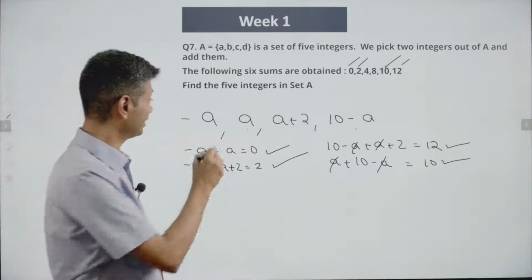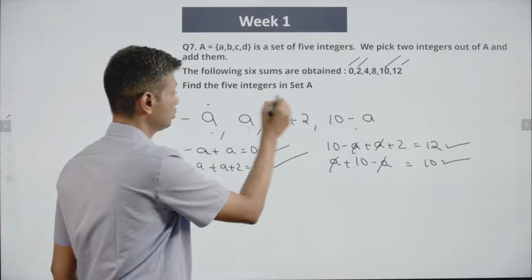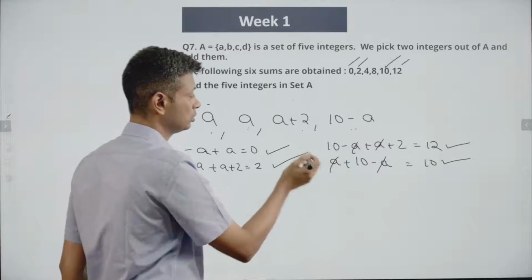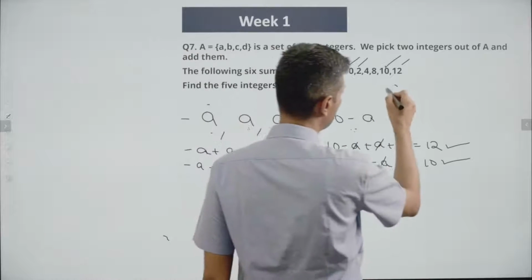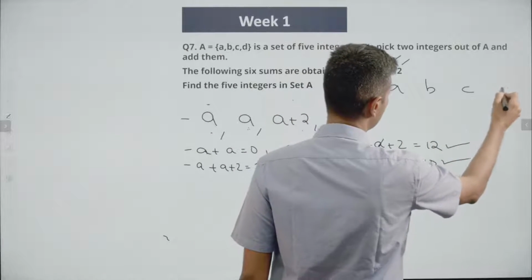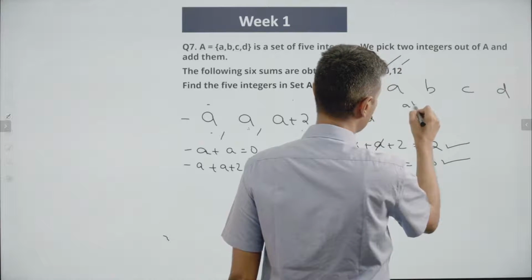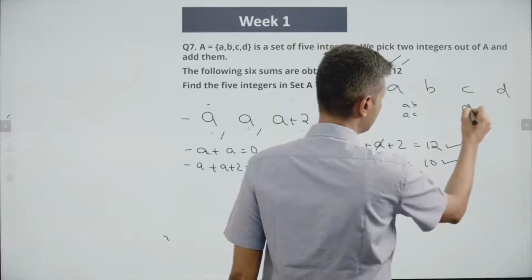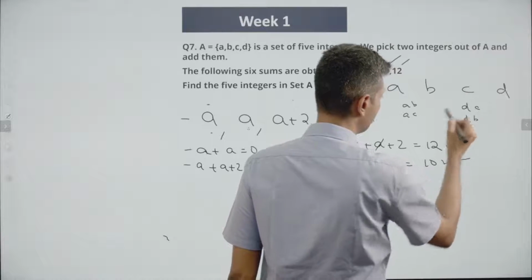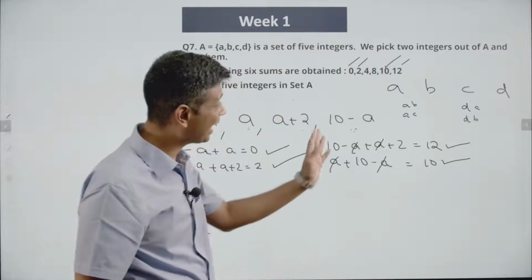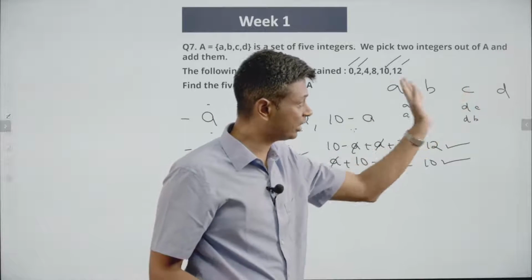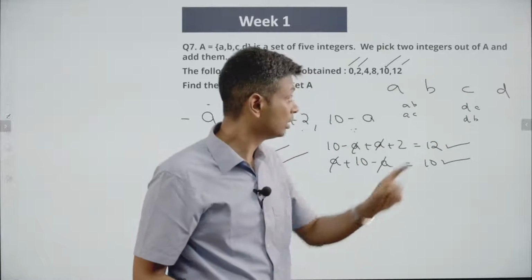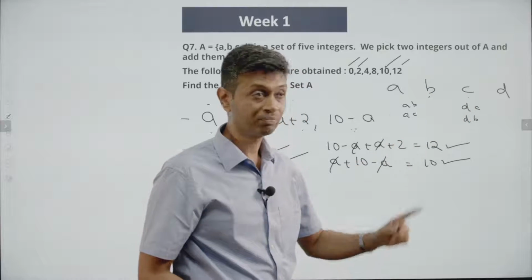Think about it. I have added these two, these two, these two, these two. And the original combination, if you think about A, B, C, D, A and B I have taken, A and C I have taken, D and C I have taken, D and B I have taken. With A, I have done A plus B, A plus C. With D, I have done D plus C, D plus B. What is still remaining? B plus C is remaining.